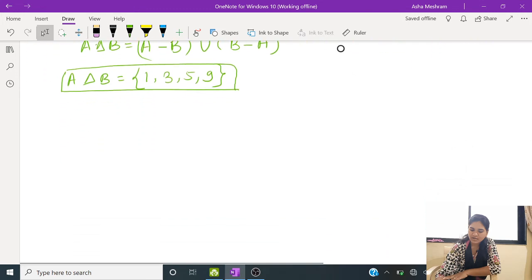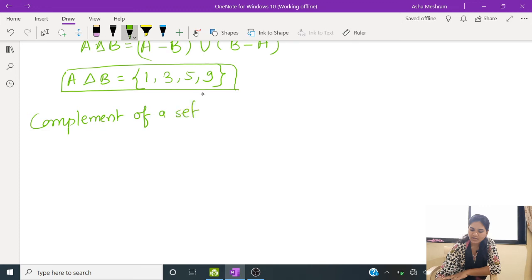So next we take the definition of complement of a set. For this we will require one universal set. So let capital U be the universal set.